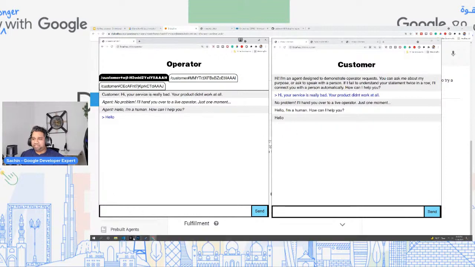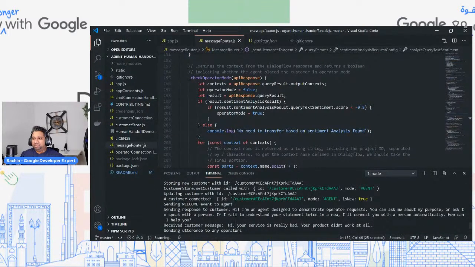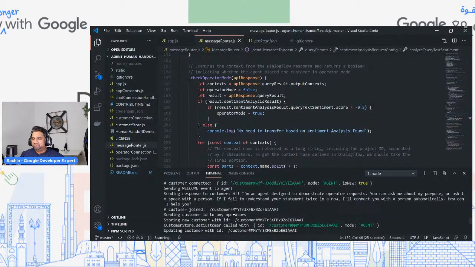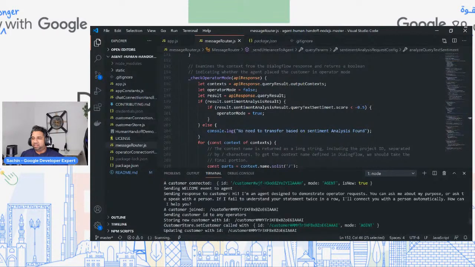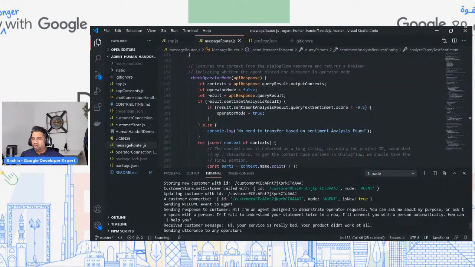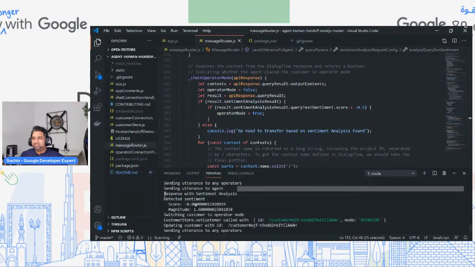How is this happening? If you come back to the code, you can see that behind the scenes, whenever the user said a specific statement, in this case, your service is really bad, your product didn't work at all, it will automatically give a sentiment score. You can see the sentiment score was minus 0.8.